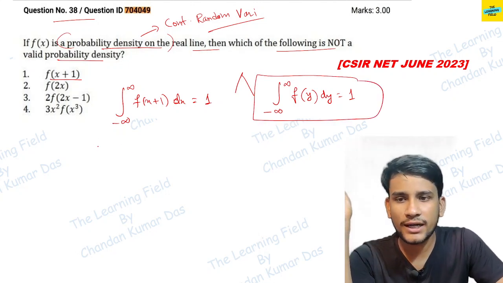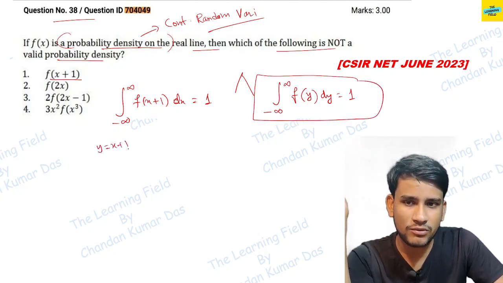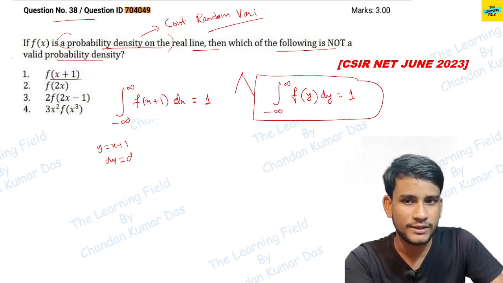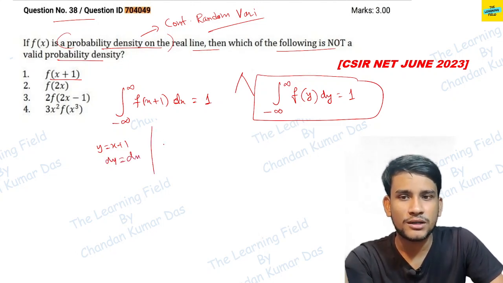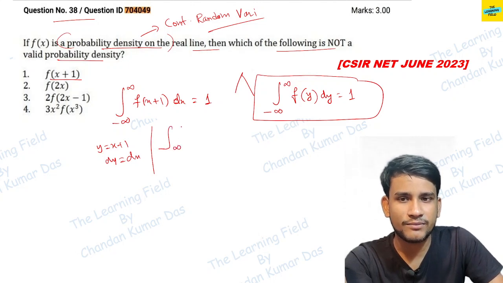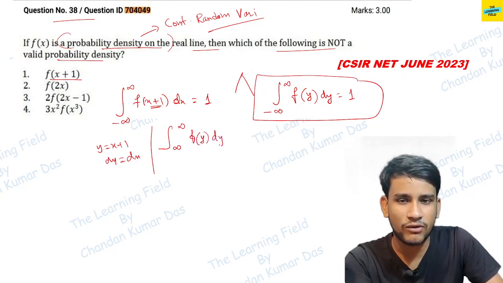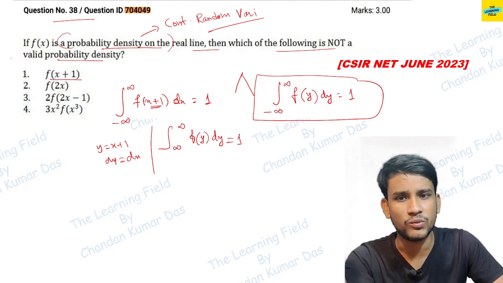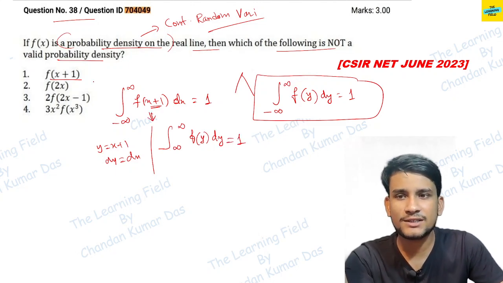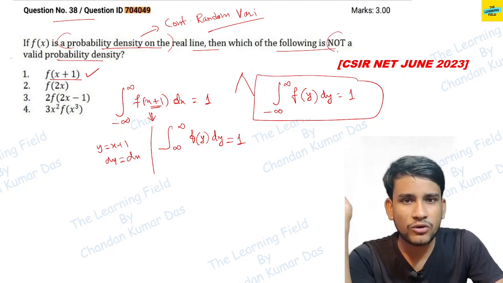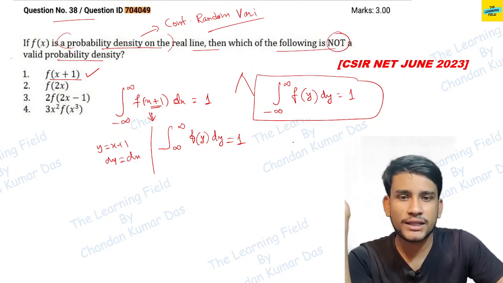If we take y equal to x plus 1, then the limit will be the same and dy is also equal to dx. So the integration from minus infinity to infinity of f of x plus 1 we can write as simply f of y dy, and the limit will be the same, this is equal to 1. So this function is a density function. Okay, but we have to find the one that is not a density function, so we check the second option.